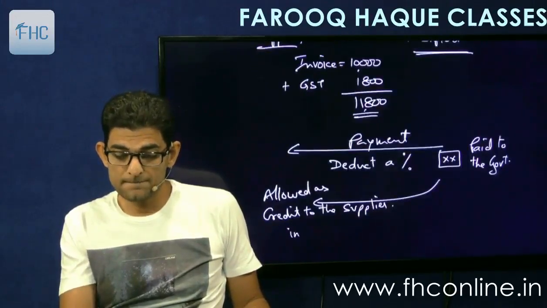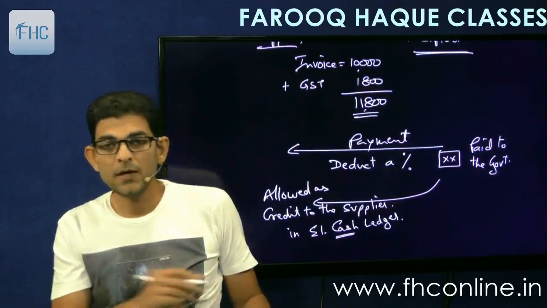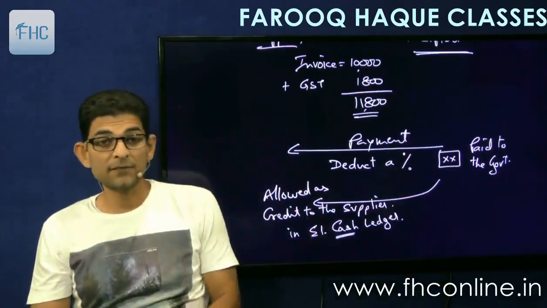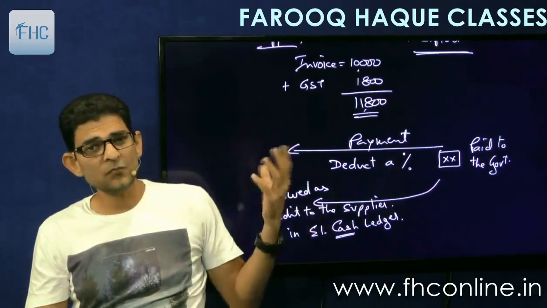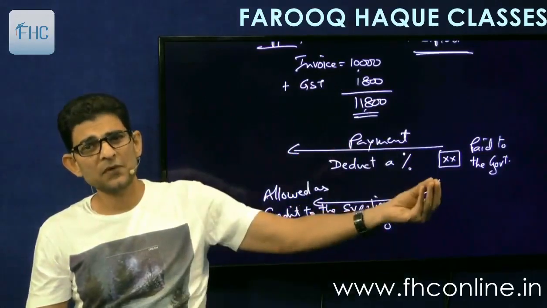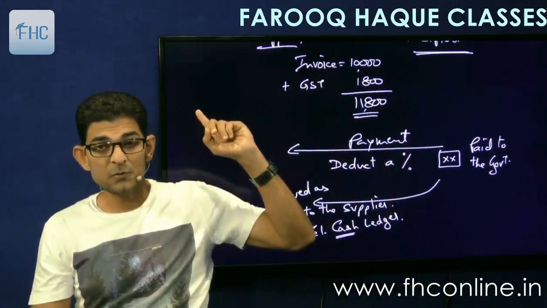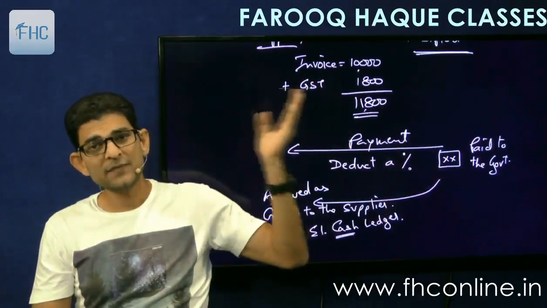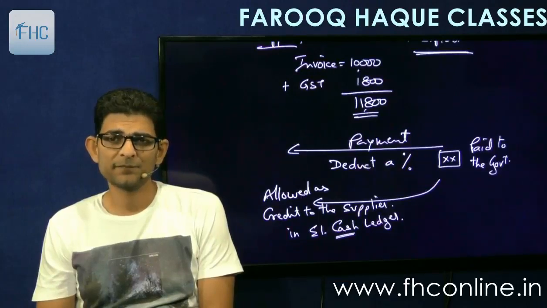Electronic cash ledger. So the supplier gets the amount as credit in his electronic cash ledger, and later when he has to pay this 1800 rupees to the government, he will set off this amount. Suppose this is say 200 rupees. Out of the 1800 that he is liable to pay, he will get a set off of 200 because that is already paid to the government, and then he will pay the balance of 1600 to the government.